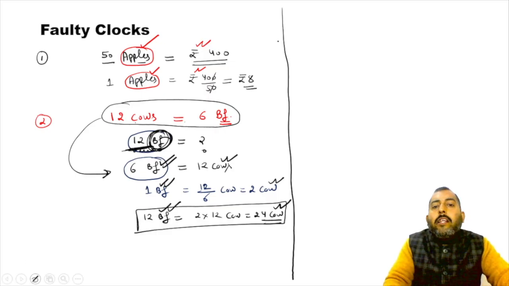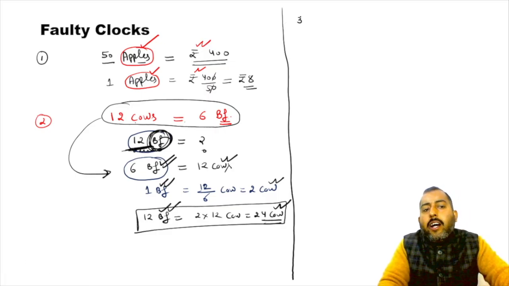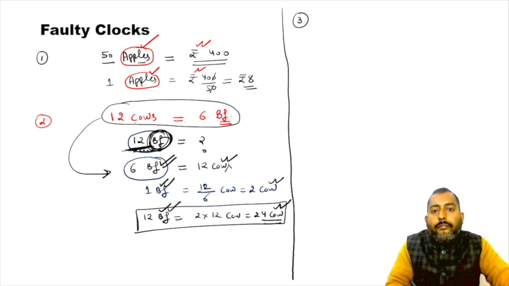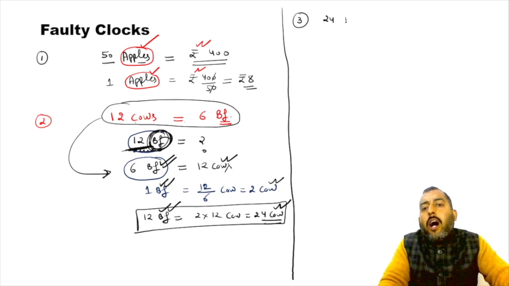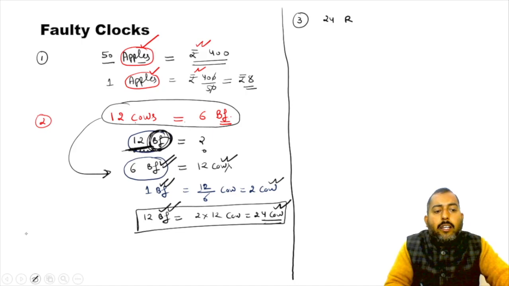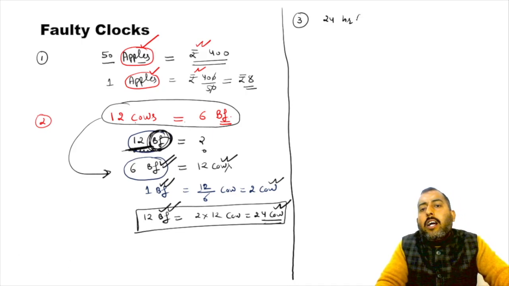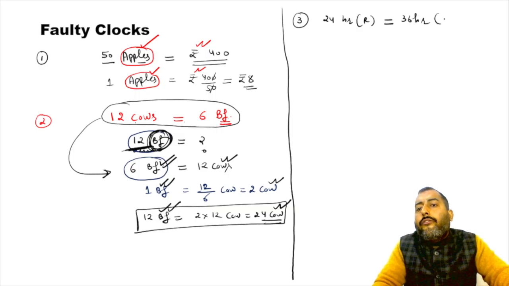Now, let me make this question a little bit difficult. Now, if I ask you, if 24 hours of right clock is equals to 36 hours of faulty clock.